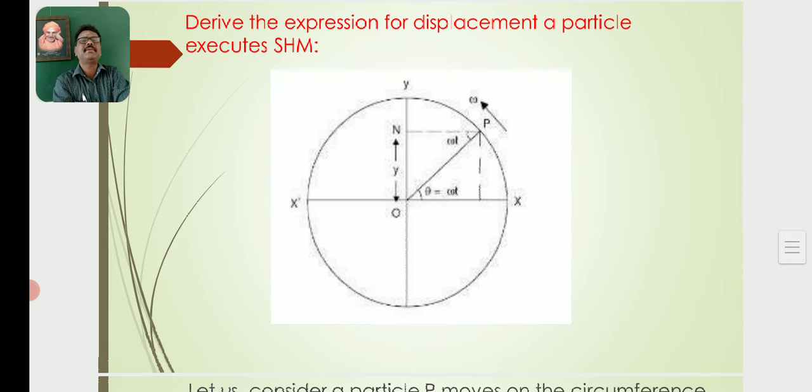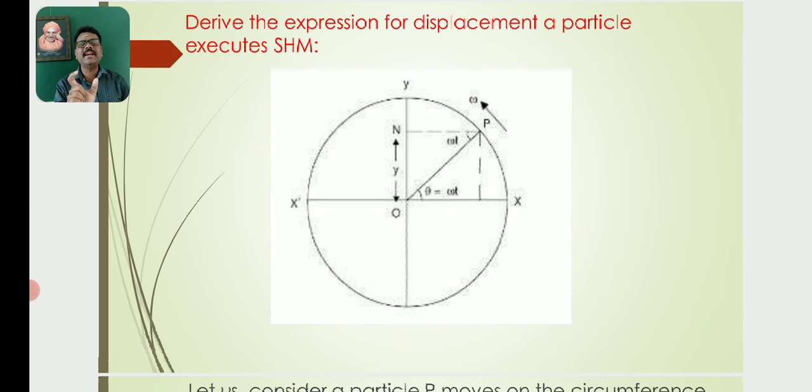Now we will discuss the derivation of the expression for the displacement of a particle executing simple harmonic motion. Let us consider a particle which moves in a circular path of radius a in the anticlockwise direction. Let x be the initial position of the particle, which moves from x to P with angular velocity omega and linear velocity v.